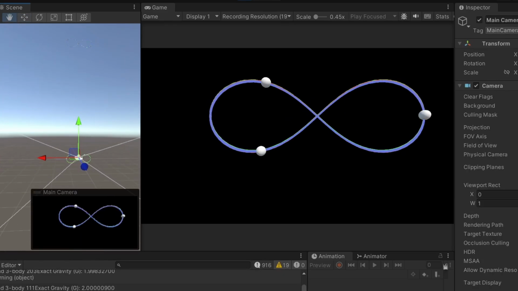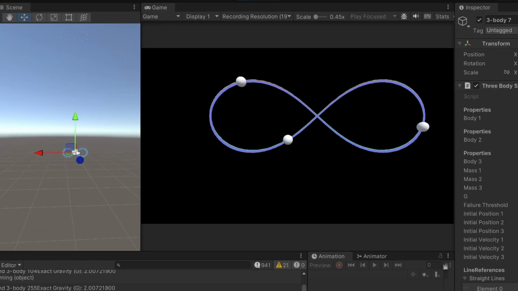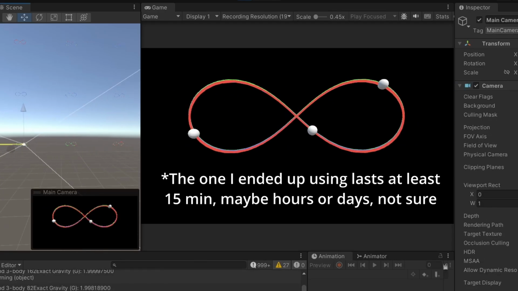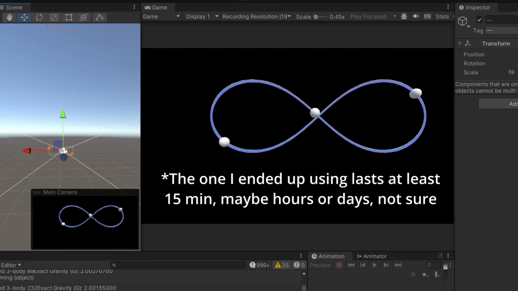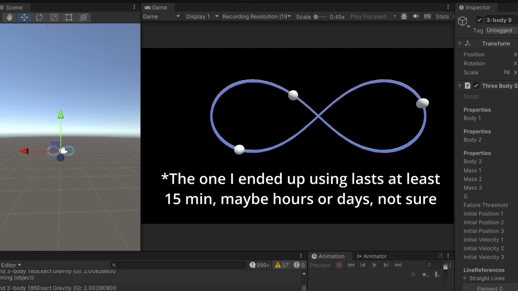Even for the figure 8, I'm still unsure if it's possible to actually prove that a specific simulation could last indefinitely or not. Settling on this conclusion, I decided to choose one of the visual samples that looked the closest and move on to other periodic orbits.